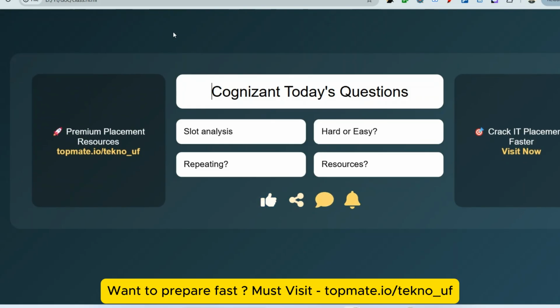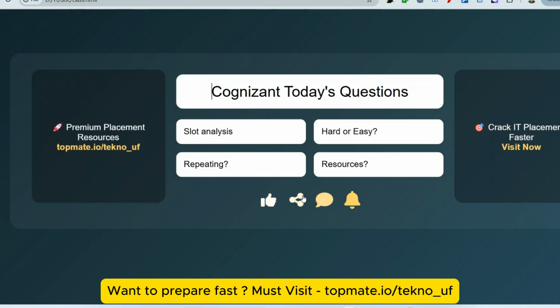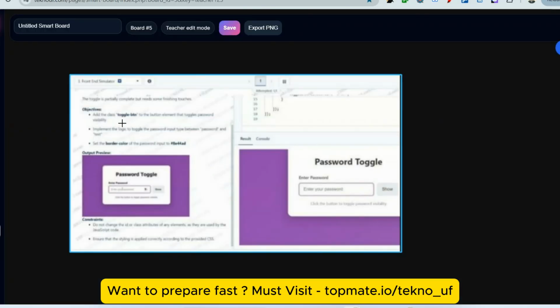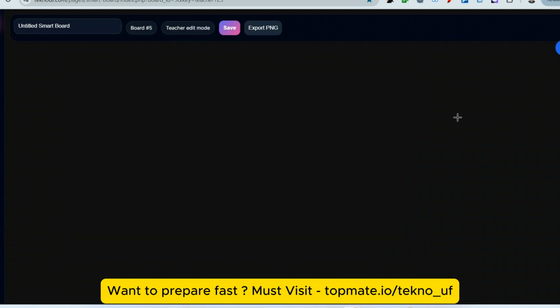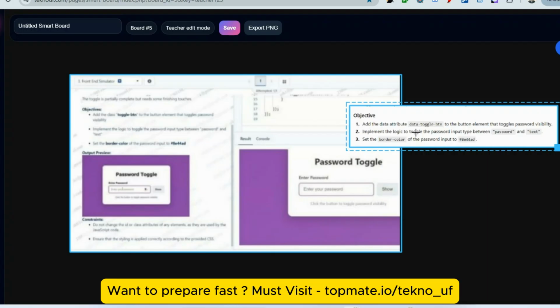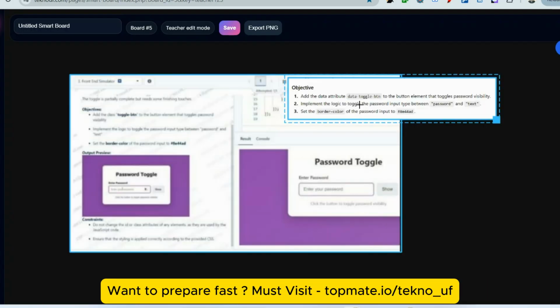Now let me discuss the question, that is this. Actually this is not visible guys, so that's why I have copied this one. So the question is: add the data attribute data-toggle-button to the button element that toggles password visibility. Implement the logic to toggle the password input type between password and text. Set the border color of the password input to this.